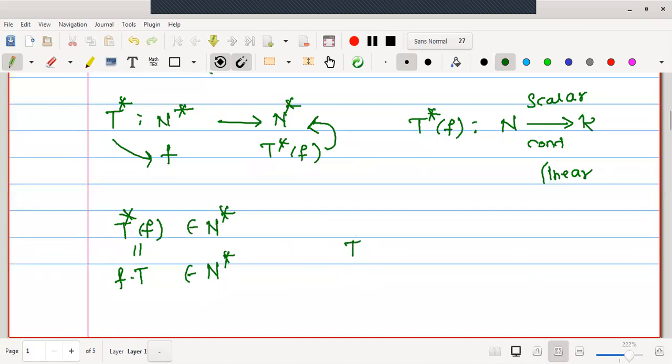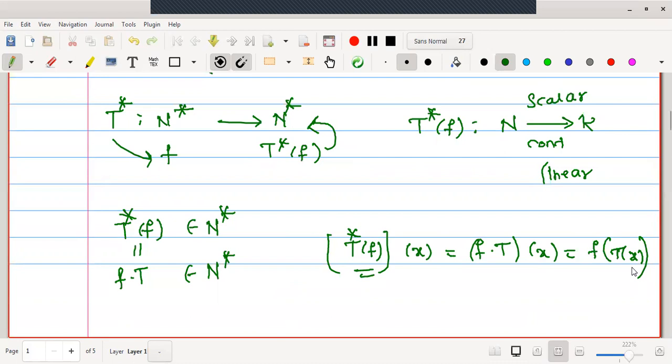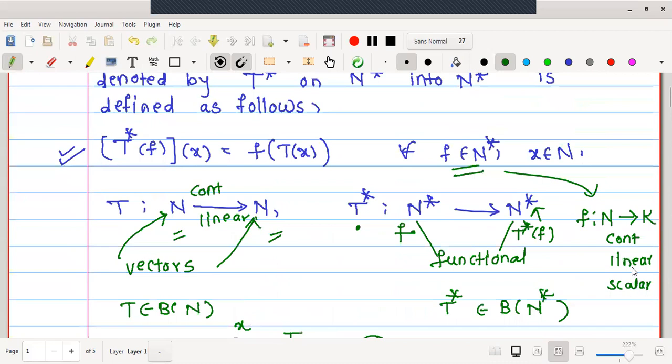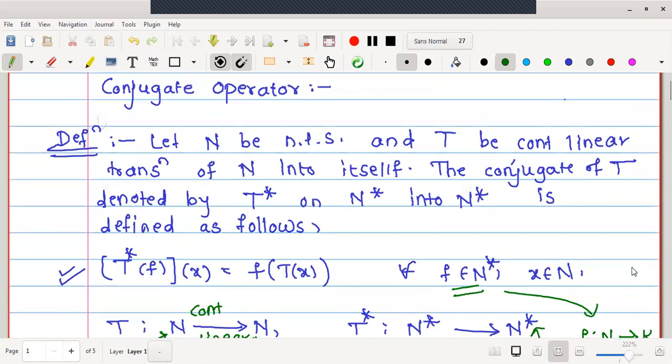Therefore, T star of f is an element of N star. This should be defined on a vector x, and T star of f is f dot T operated on x, which can be written as f of T of x. That's why the conjugate mapping is defined as T star of f of x equal to f of T of x.